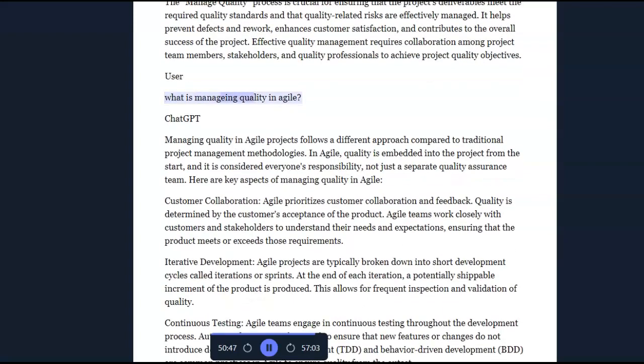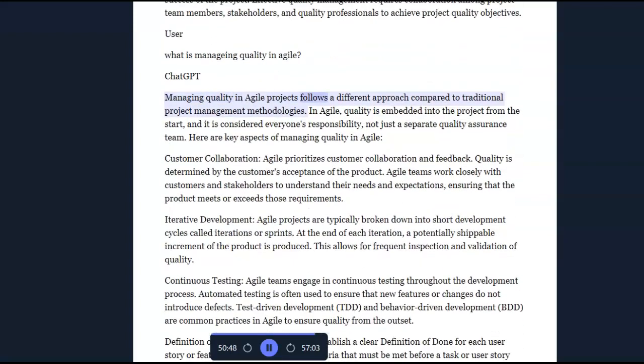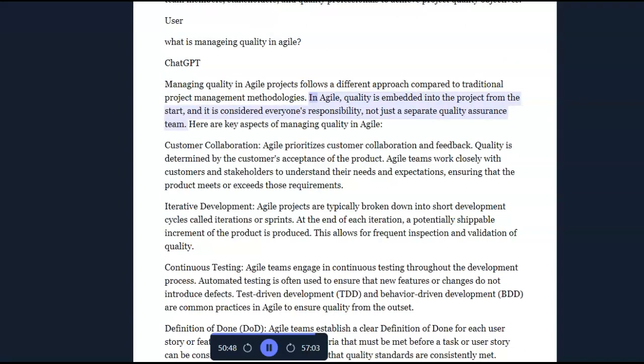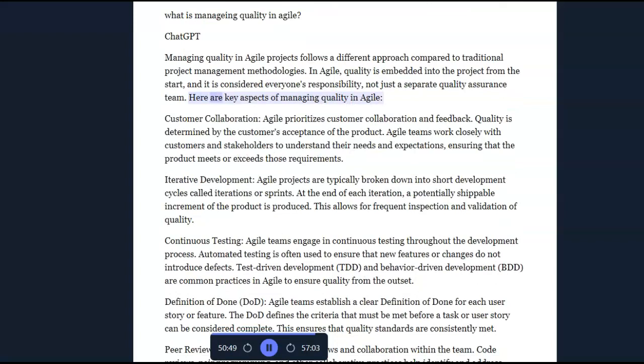User: What is managing quality in Agile? ChatGPT: Managing quality in Agile projects follows a different approach compared to traditional project management methodologies. In Agile, quality is embedded into the project from the start, and it is considered everyone's responsibility, not just a separate quality assurance team. Here are key aspects of managing quality in Agile.